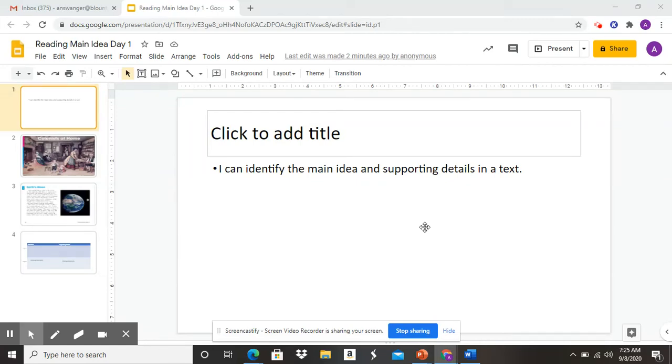Today in reading, we are going to be identifying the main idea and the supporting details, okay? And so when I talk about main idea, I'm talking about what it's mostly about, okay? So when I ask myself for the main idea, I'm asking, what is this paragraph or this reading passage mostly about? When I find my supporting details, those are sentences and details from the text that help support the fact that this is the main idea. Okay? So,